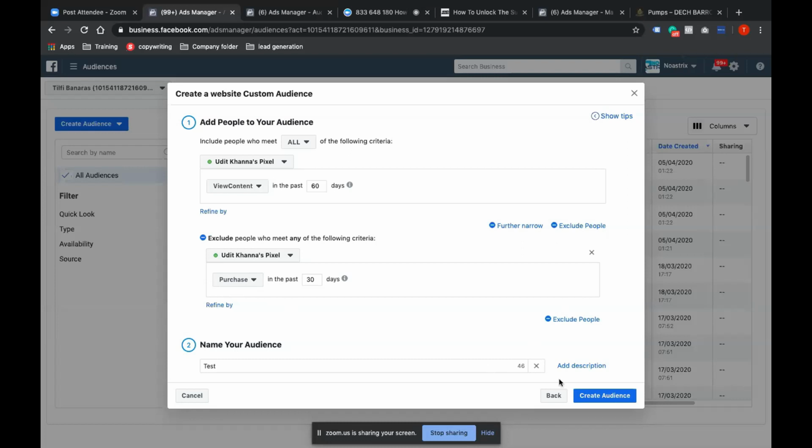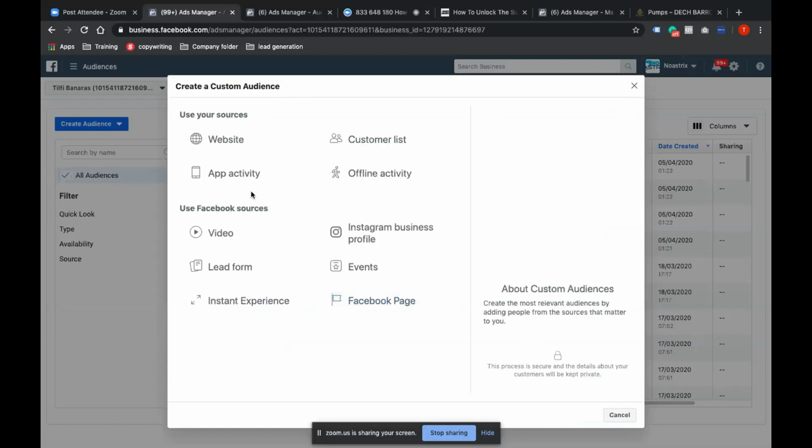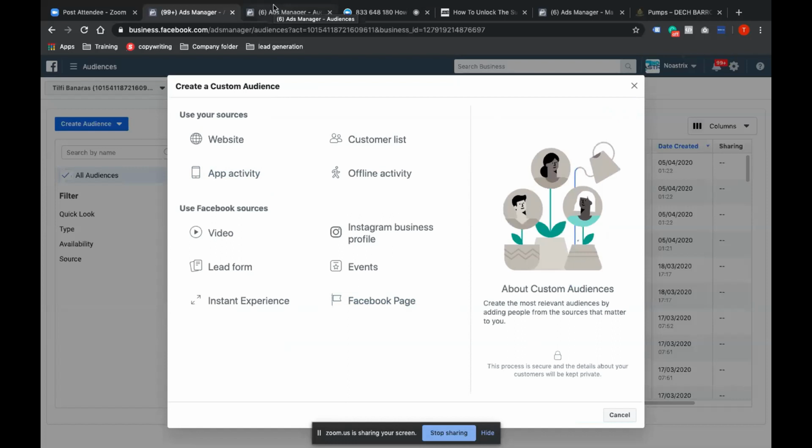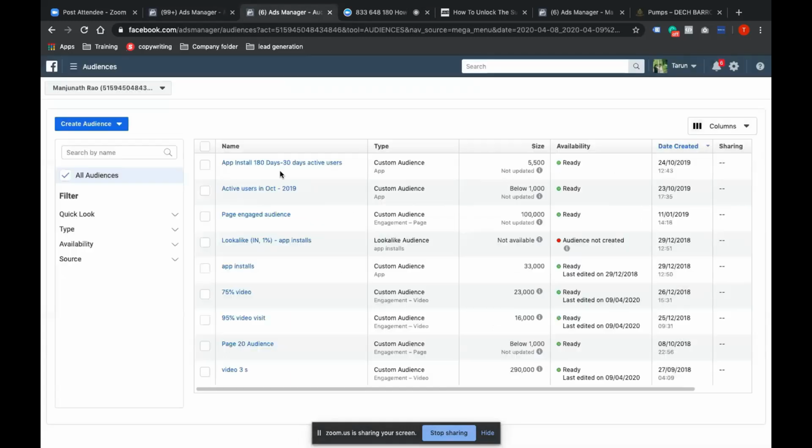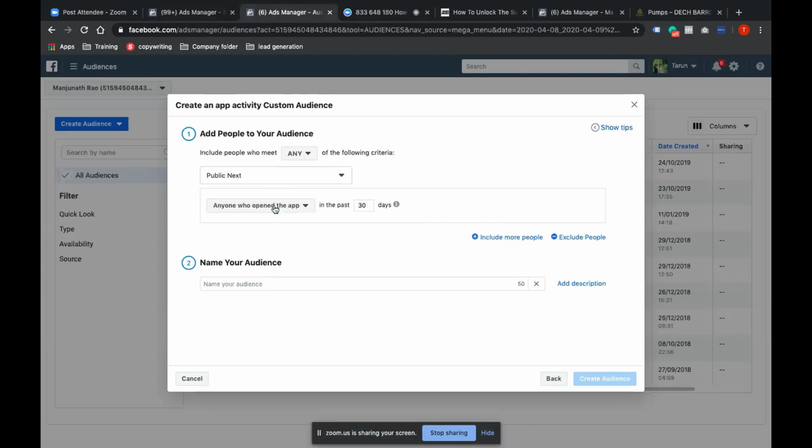Okay, now let's move to app activity. I'm pretty sure that very few advertisers have got a chance to run ads for an app. We have one client. So let me show you app activity. Anyone who opened the app. Now you have to understand, if Facebook is giving some option, there is a logic or context behind it. So anyone who opened the app, or most active users, by purchase amount, user by segment, and then app installs.